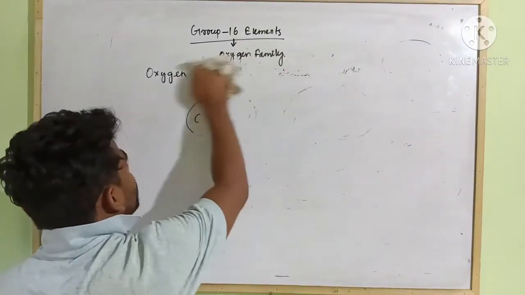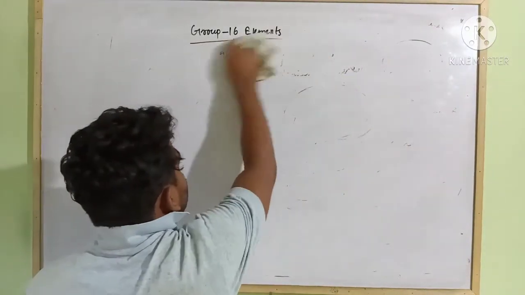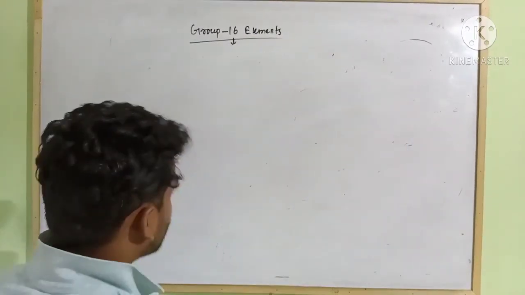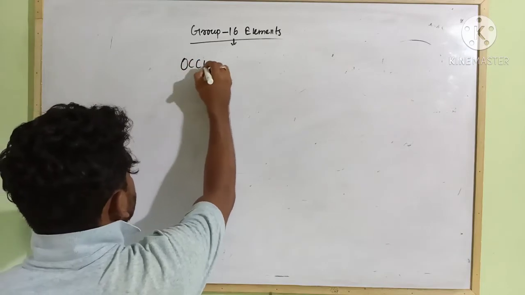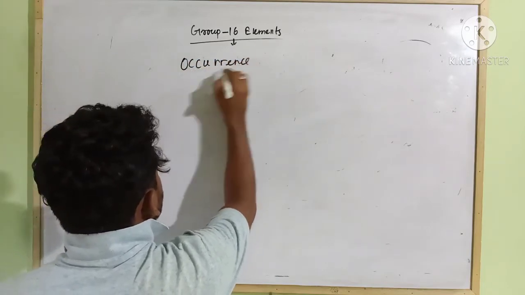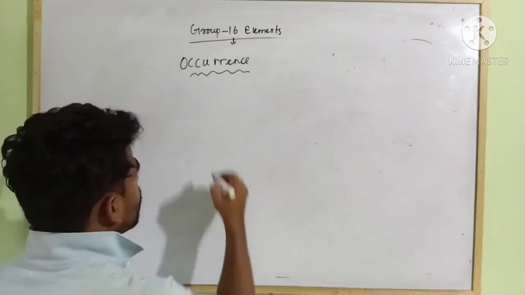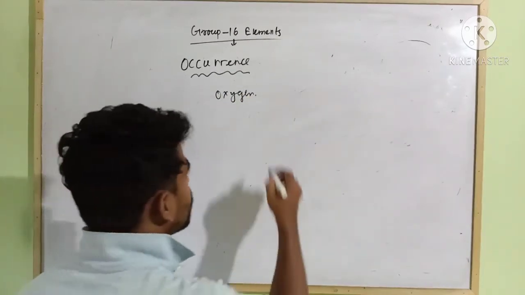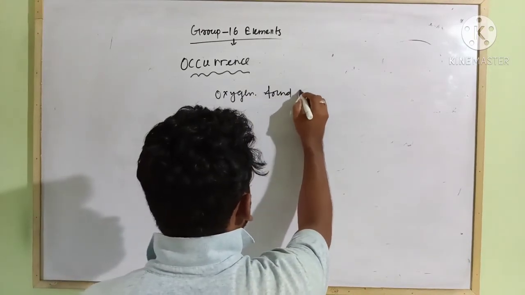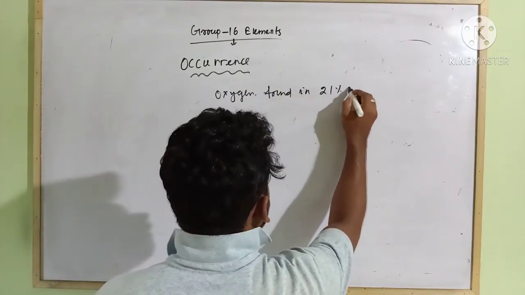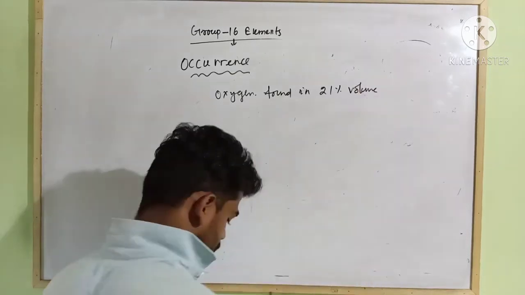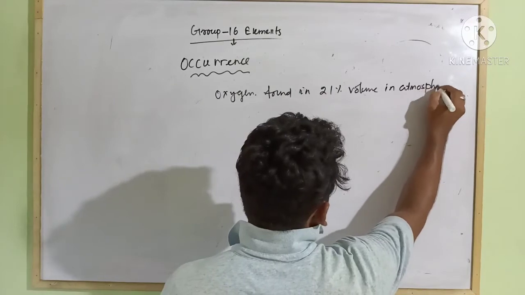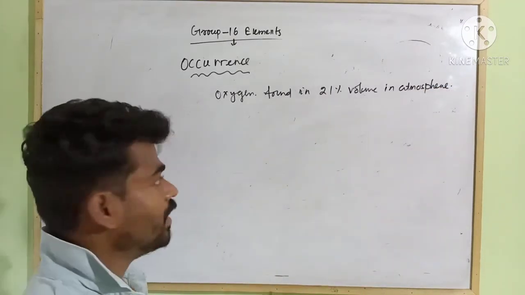Regarding occurrence, oxygen is found at 21% by volume in the atmosphere.